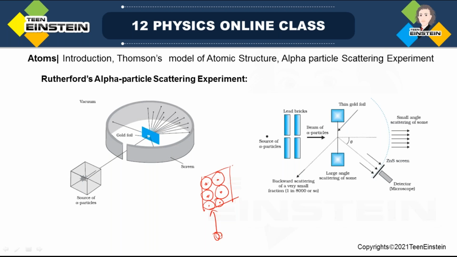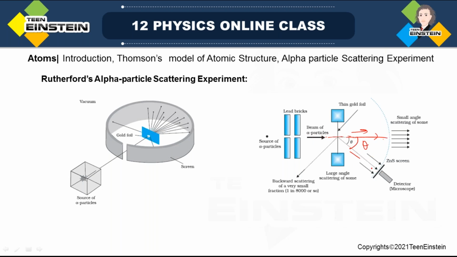Some alpha particles pass through the gold foil as you see here. Some alpha particles are scattering back here. Very few alpha particles will be scattering just back. You can see some alpha particles are scattered at this angle. This is the angle called the scattering angle. This is the initial direction, the direction at which it was coming from the source.